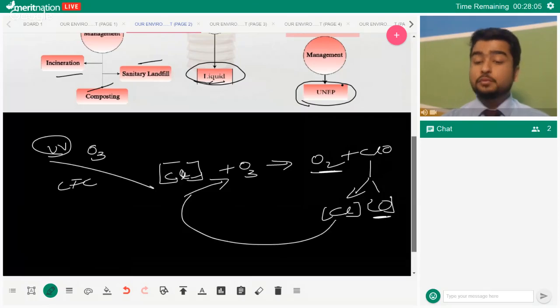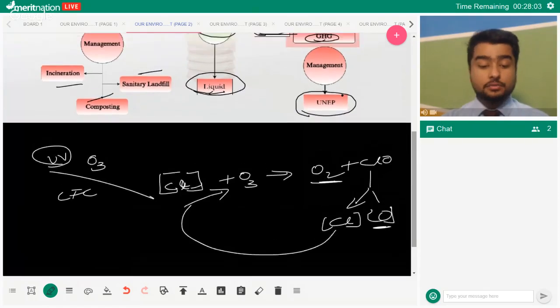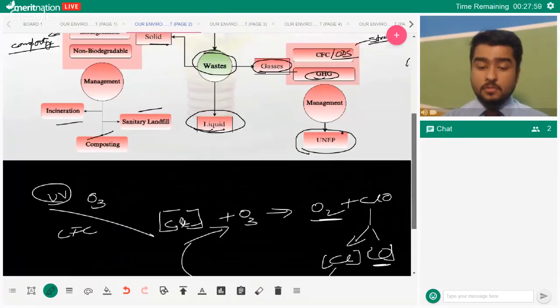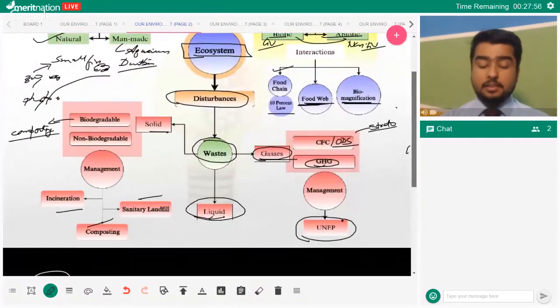So our CFCs are reducing the amount of ozone in the stratosphere. Now, if we reduce the emissions of CFCs, then the normal processes that already happen in the atmosphere will maintain the proper level of ozone.